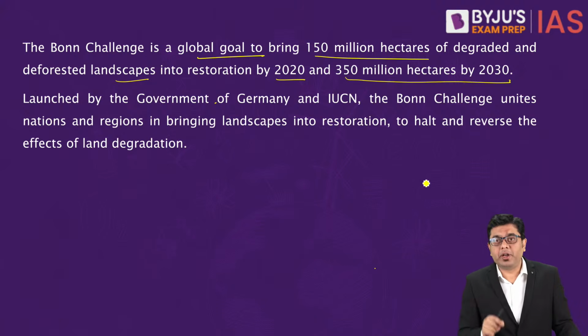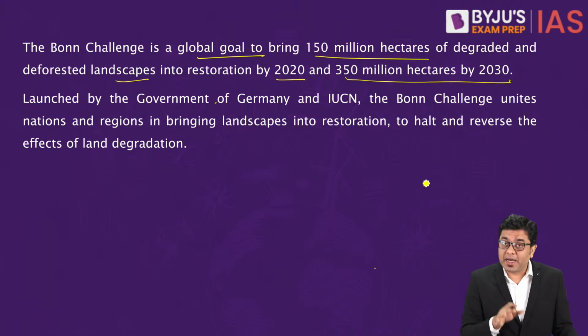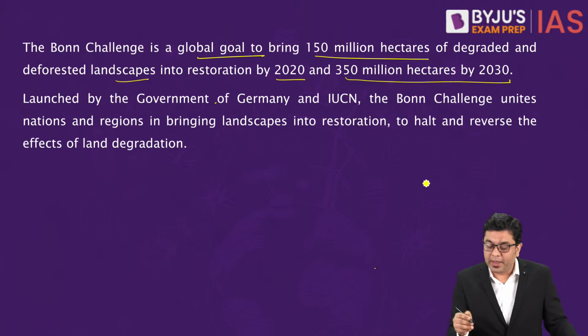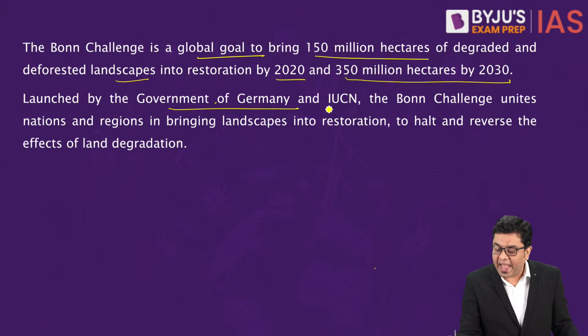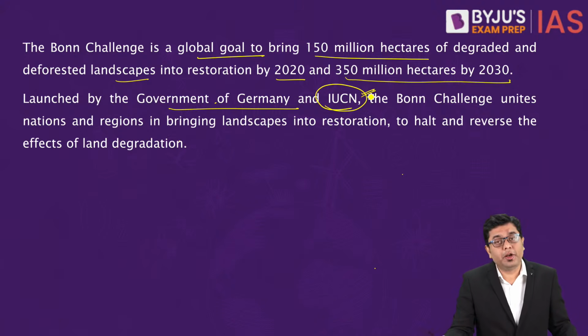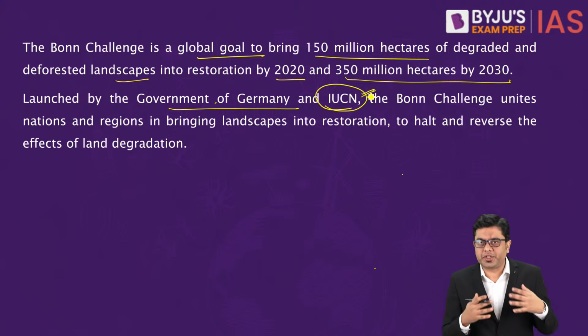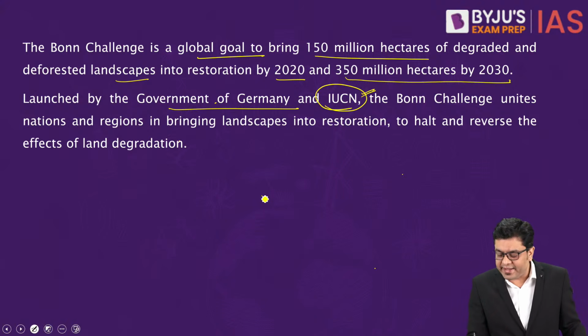What is important for you to notice is which are the agencies or the organizations and the bodies involved in launching this Bonn Challenge. So here, Government of Germany and IUCN. IUCN is one of the important organizations which have launched this. Now this Bonn Challenge also coincides or dovetails into the strategy of UNCCD.